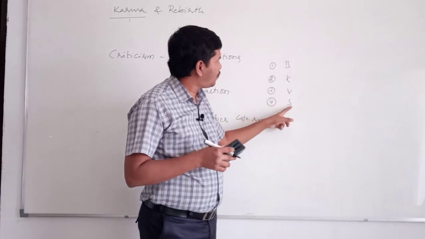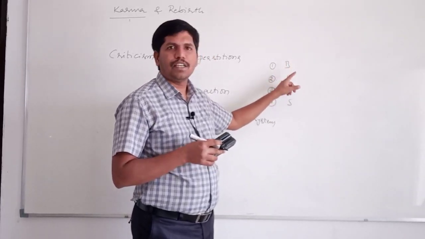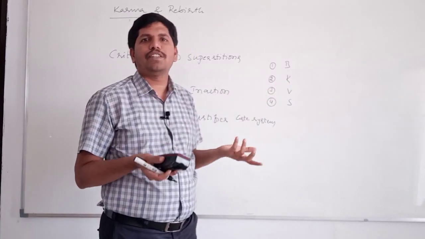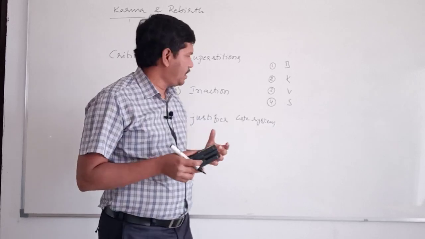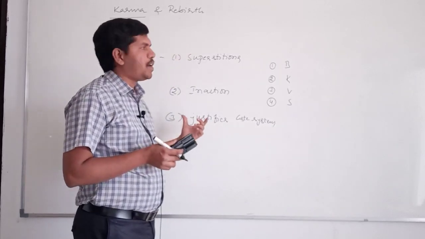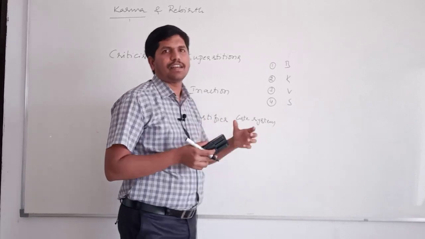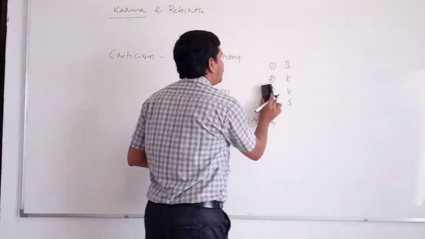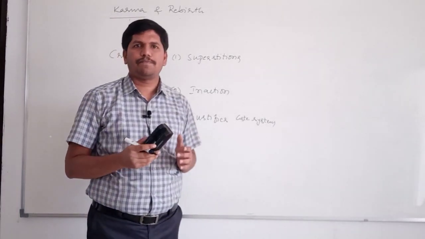At the same time, they used to feel that birth in a Brahmin or Kshatriya caste is because of their actions in the previous janma, so they are enjoying privileges. Like this, the concept of karma and rebirth indirectly supports or justifies the caste system. This is the criticism leveled against the concept of karma and rebirth.